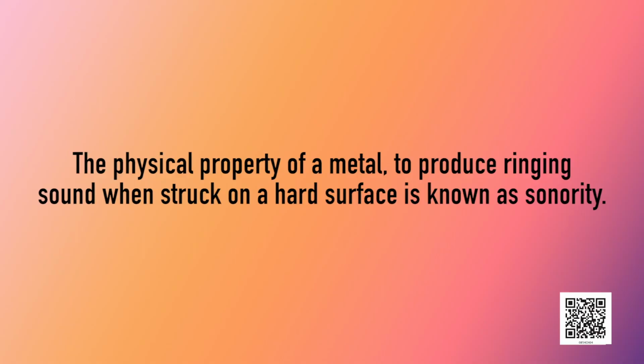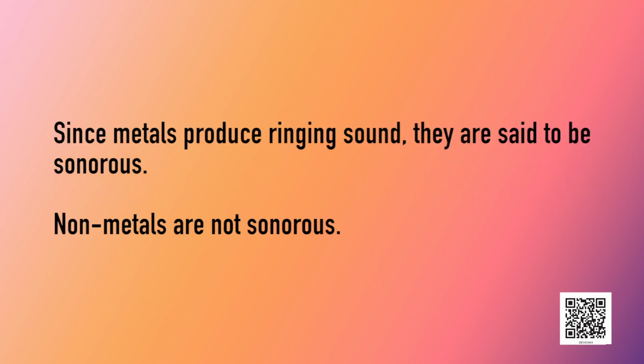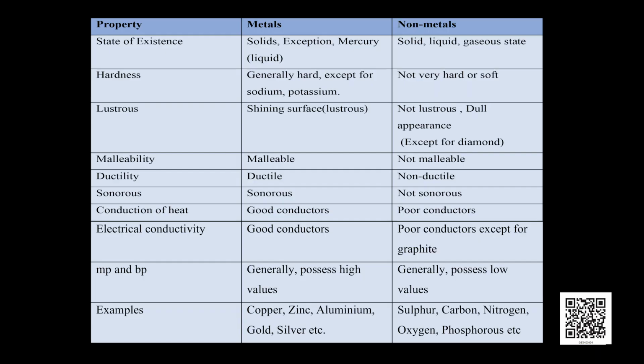The physical property of a metal to produce a ringing sound when struck on a hard surface is known as sonority. Since metals produce a ringing sound, they are said to be sonorous. Non-metals are not sonorous. We have learned a few important properties of metals and non-metals. Come, let us recall them once again. Metals are hard, lustrous, malleable, ductile, sonorous and good conductors of heat and electricity.